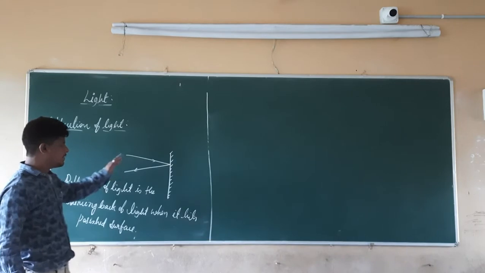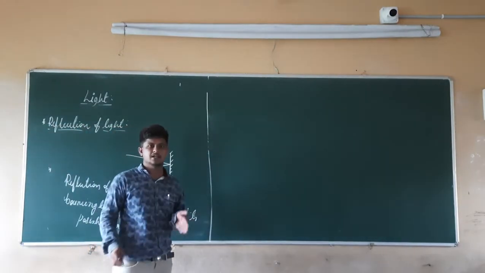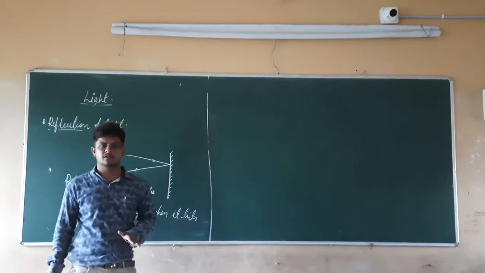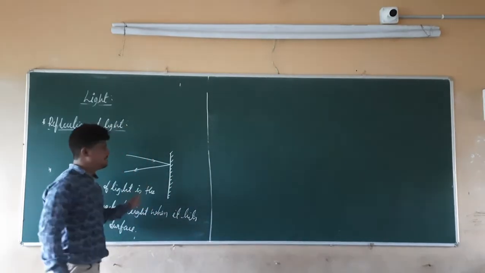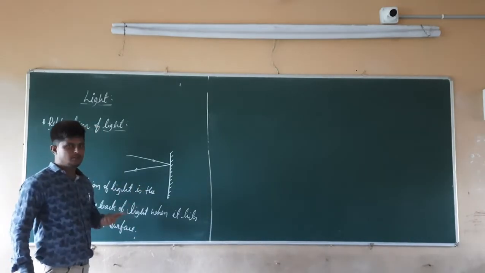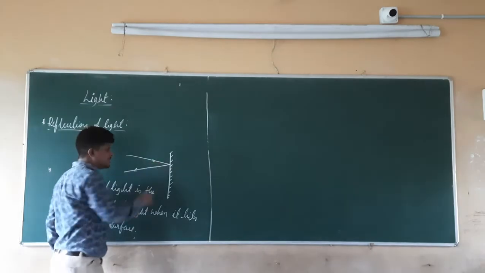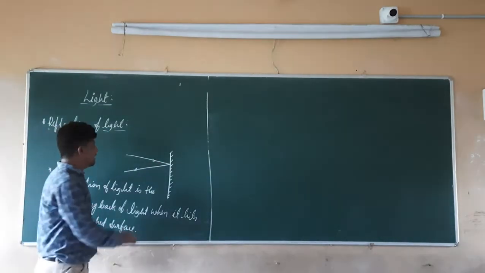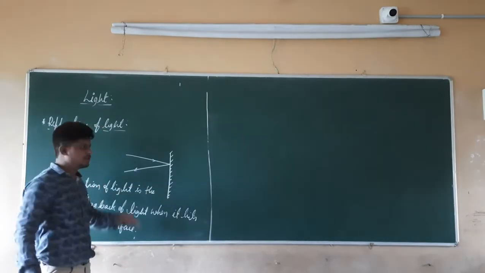So whenever light bounces back towards us or bounces back at a different angle, that bouncing back of light is nothing but what? It is the reflection of light. In the same way, if you take a mirror and shine a torch towards it, what will happen? That light of the torch is going to reflect on the walls.